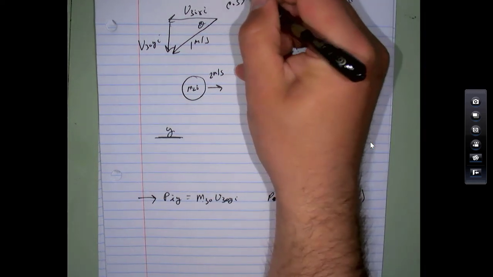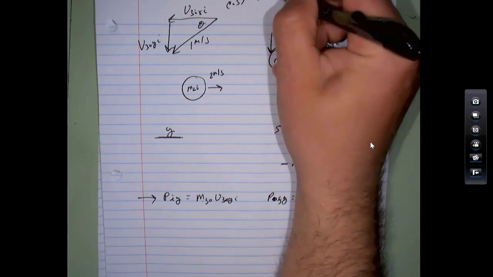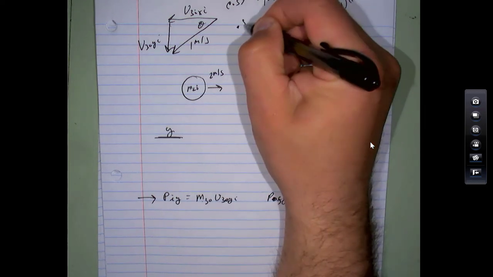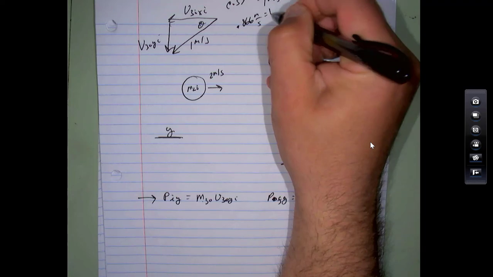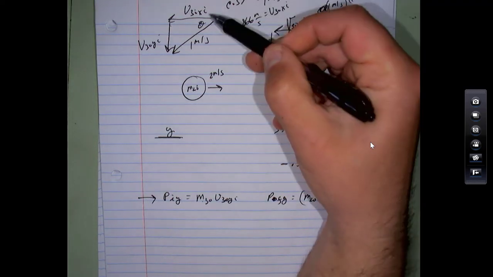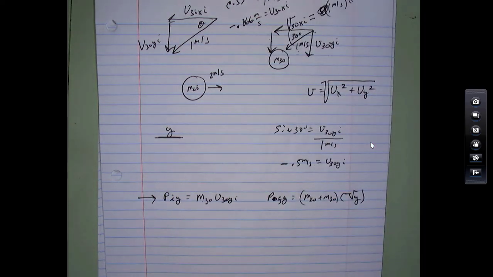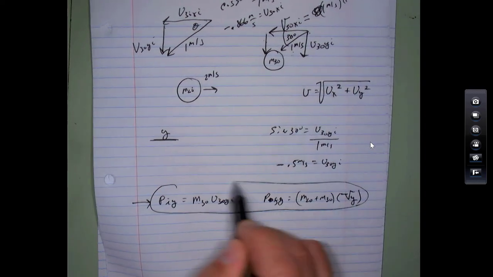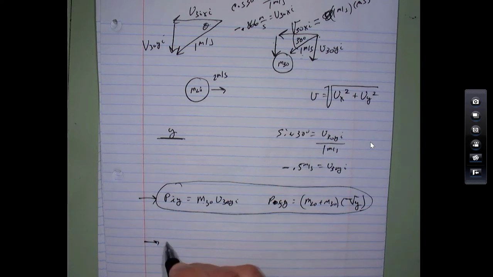So the cosine of 30, that's the adjacent side, velocity 30 x initial divided by 1 meter per second. This turns out to be 0.866 meters per second. That's velocity 30 x initial. And then I know it's this way, so I've got to put the negative sign there. Okay, so first of all, use this to get velocity y after the collision. Now we're working on the x direction.